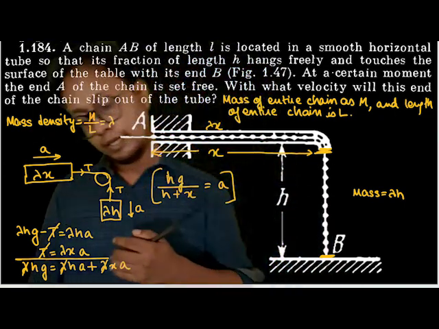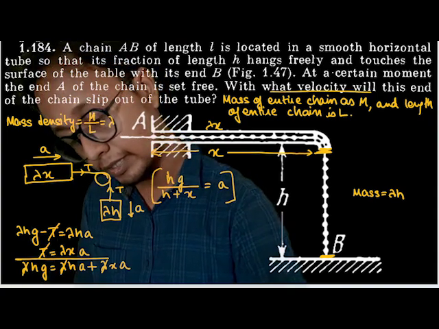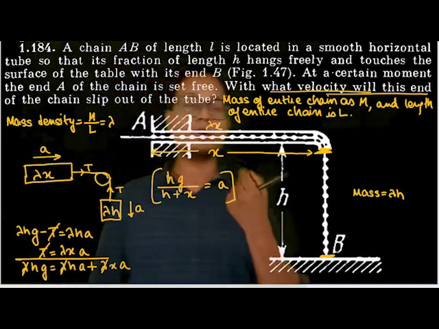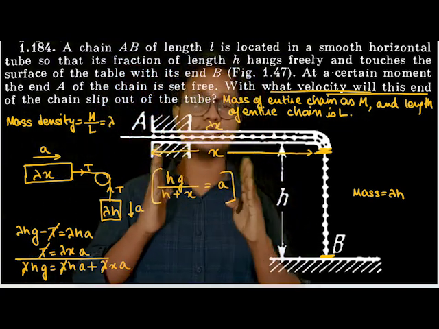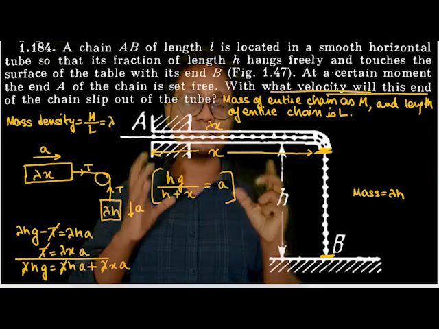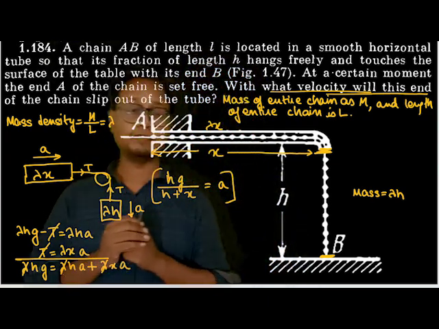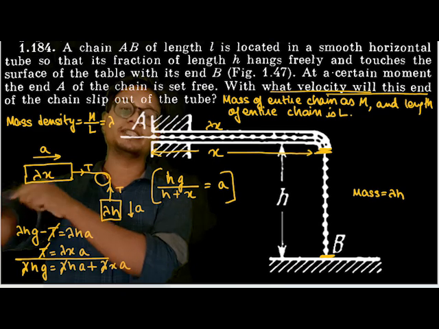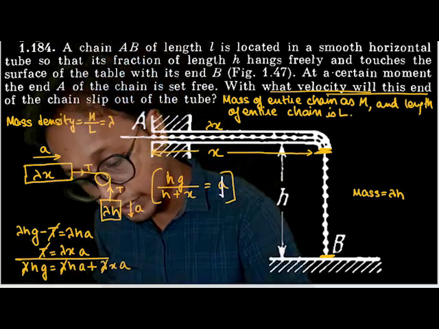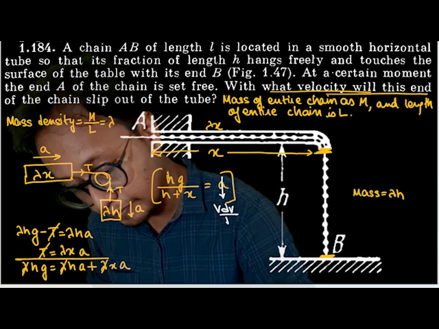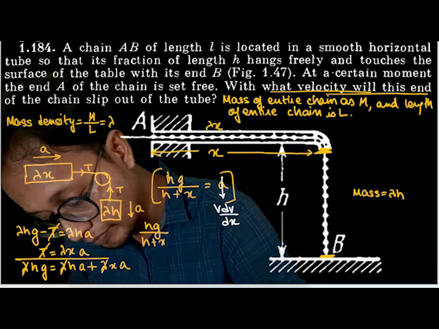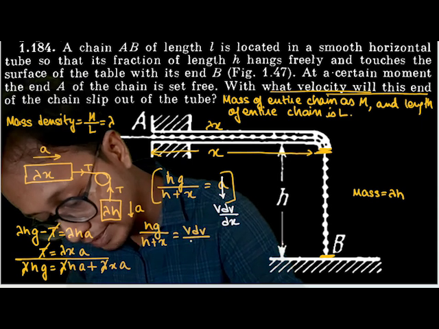Okay, fine. But the question here is asking with what velocity? The question isn't asking about the acceleration. Now somehow from this equation, I get the intuition that I have to find the velocity. If acceleration is given and x is given, what is the equation I must use? a is equal to dv by dt, or a is equal to v dv by dx. x is given here, no? So the common logical choice would be to use a is equal to v dv by dx, isn't it? So if I apply the equation, hg by h plus x is equal to v dv by dx.